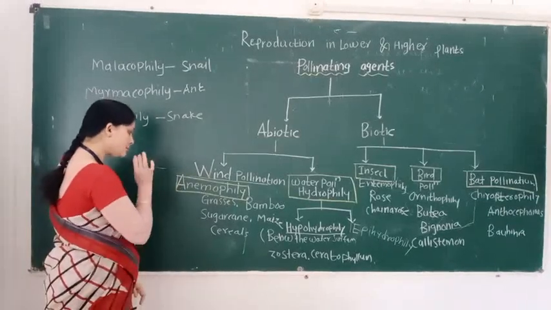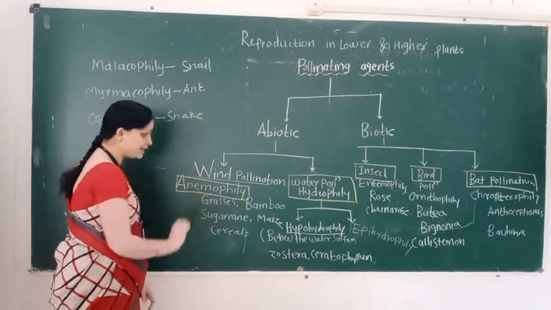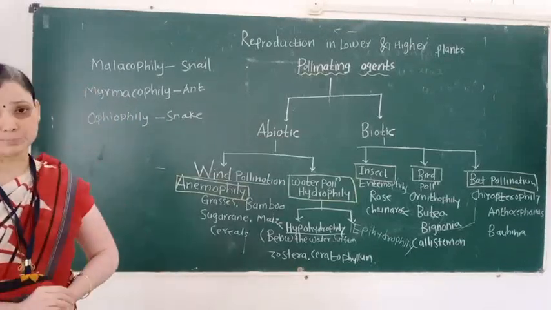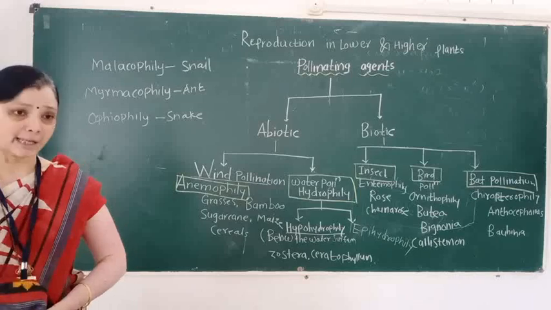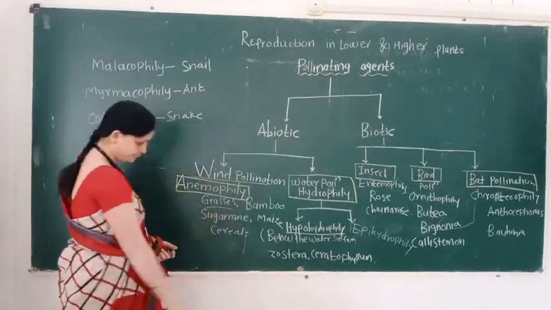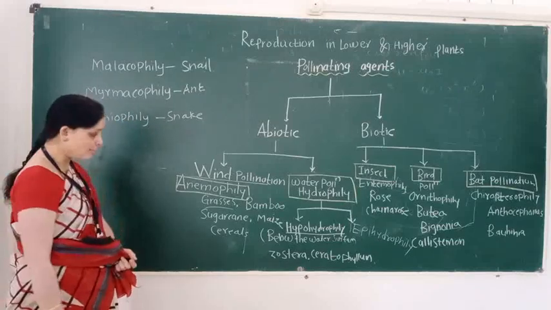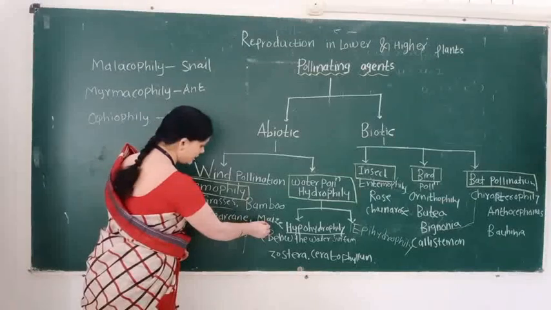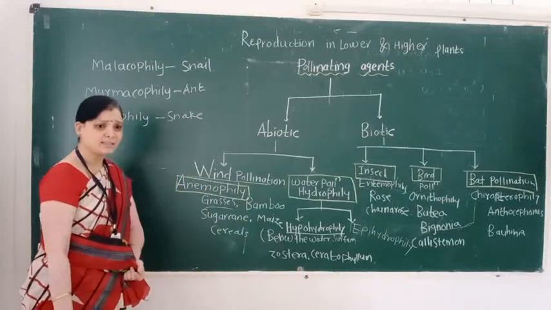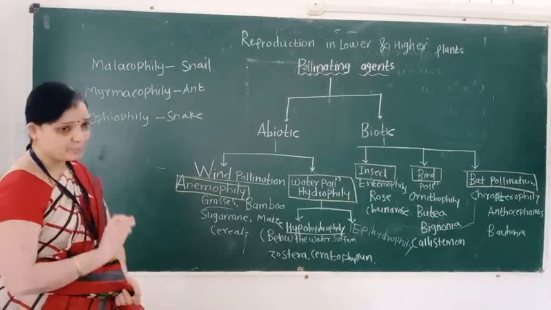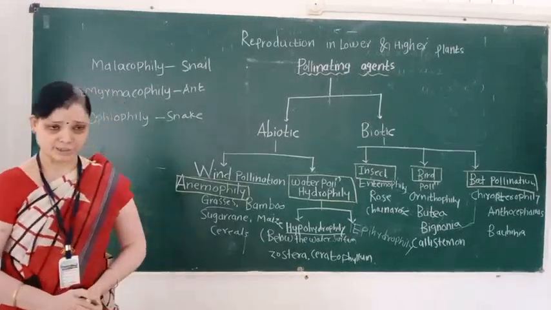Now we see the examples of wind pollination. In which plants does wind pollination take place? First example, grasses. Second example, bamboo. Third example, sugarcane, then maize and cereals. Cereals means rice, jowar, bajra. These are the examples of wind pollination.